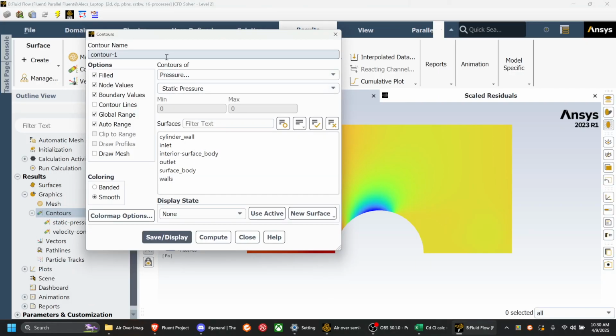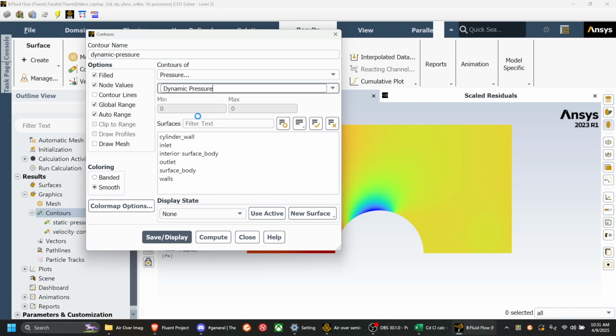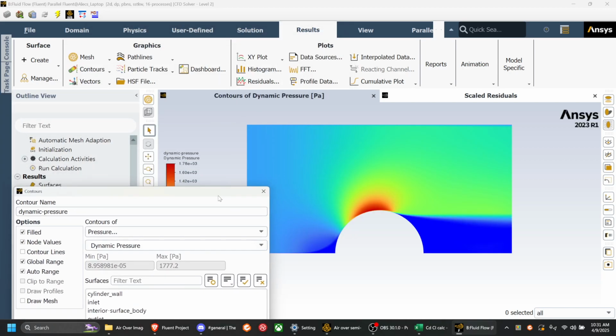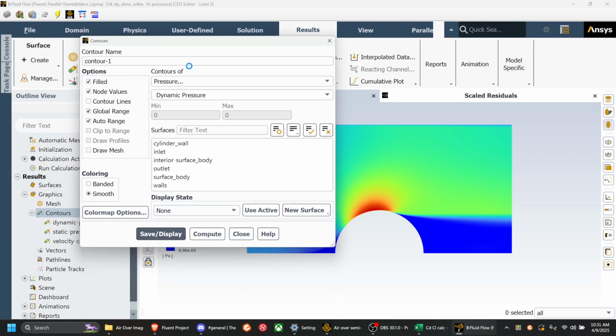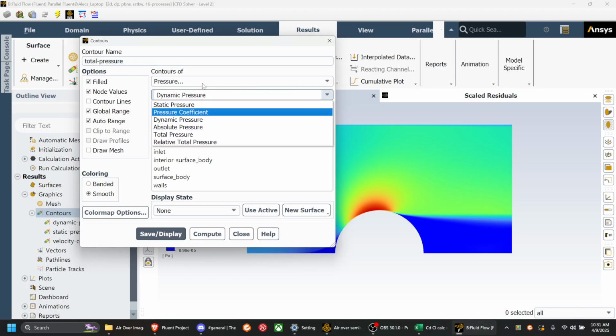Do new, do dynamic pressure, which is basically the opposite of the static pressure, which makes sense given the pressure shouldn't be changing. And we can also do total pressure, which is the addition of both of them.